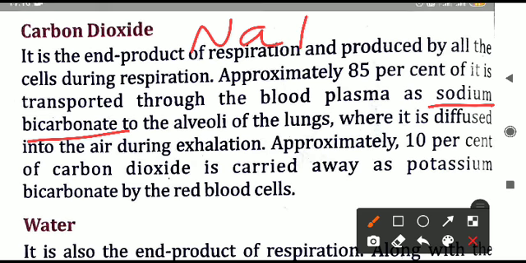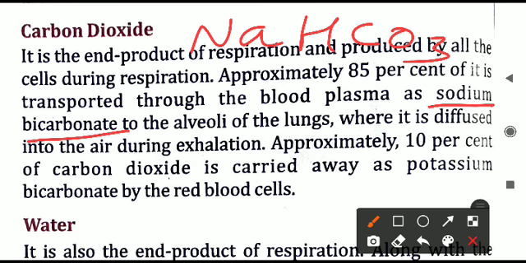Sodium bicarbonate is NaHCO3. It contains carbon dioxide in the carbonate ion, the CO3 ion. So it comes back in the form of sodium bicarbonate, present in the blood plasma, the liquid of the blood. It is dissolved there, and it comes to the alveoli of the lungs, the cells of the lungs, and from there it is diffused into the air by exhalation. When we are breathing out, carbon dioxide comes out of the body.